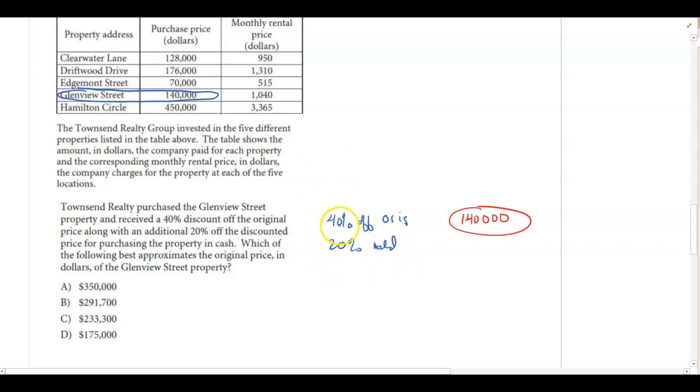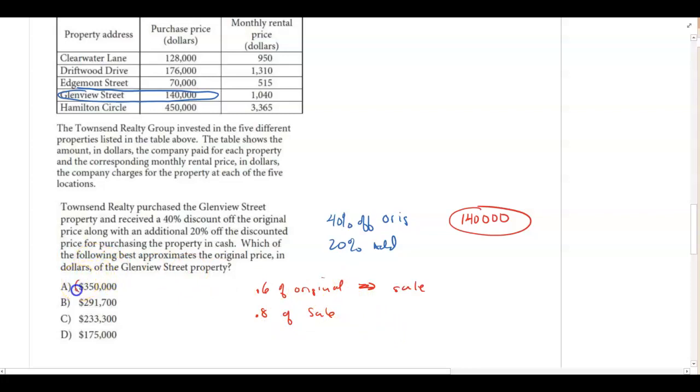Now, here's the thing. If it was 40% off the original price, what percent did you actually pay? If it's 40% off, you paid 60% of the original property. So right away, what I would do is take 60% of the original, and that gives you the sale price. Then if it was another 20% off, that means you paid 80%, or 0.8, of the sale price.